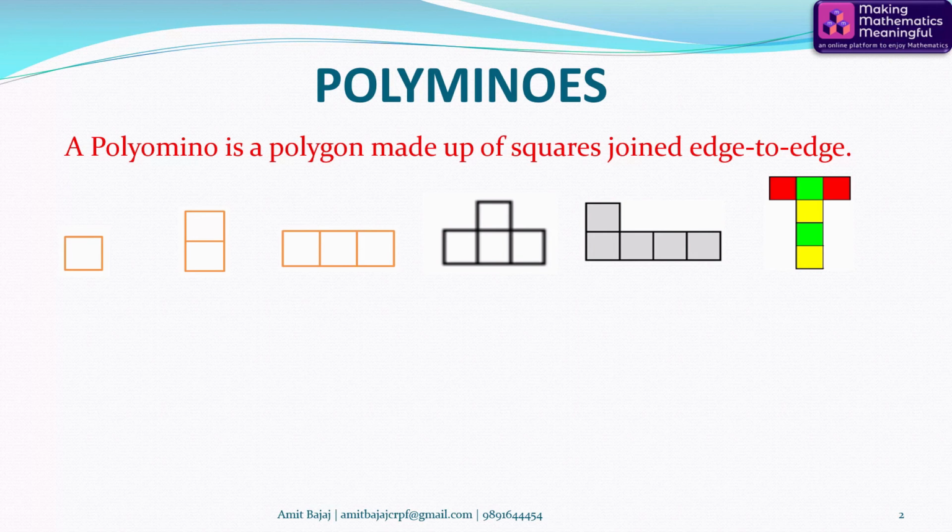Two possibilities are shown here. In the first case, only one square. In the second case, two squares are joined edge to edge. In the next case, there are three squares which are joined edge to edge. And in the next case, we have four squares which are joined edge to edge.